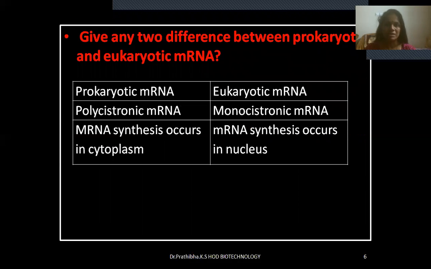Give any two differences between prokaryotic and eukaryotic mRNA. Prokaryotic mRNA is polycistronic, and mRNA synthesis occurs in cytoplasm. Eukaryotic mRNA is monocistronic and synthesis occurs only in nucleus. If you want to add, you can also add that in prokaryotic mRNA, splicing, polyadenylation, and capping are absent, whereas in eukaryotic mRNA, you'll be able to see capping, splicing, and polyadenylation.